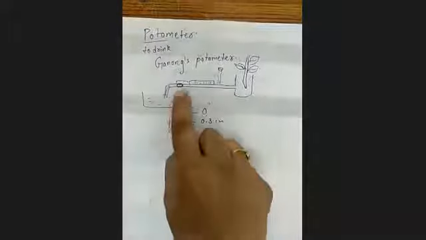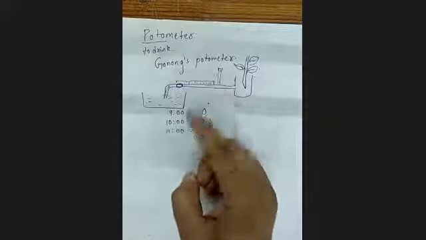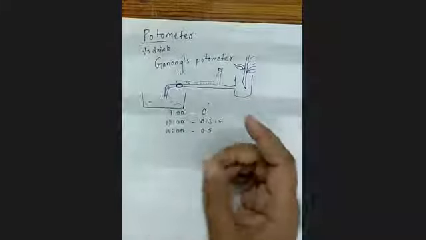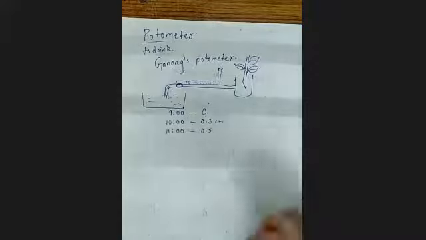And if you have to incorporate the bubble, then you have to place this capillary tube in a particular position and a particular way. You should create a little disturbance, then the bubble will come into this apparatus.